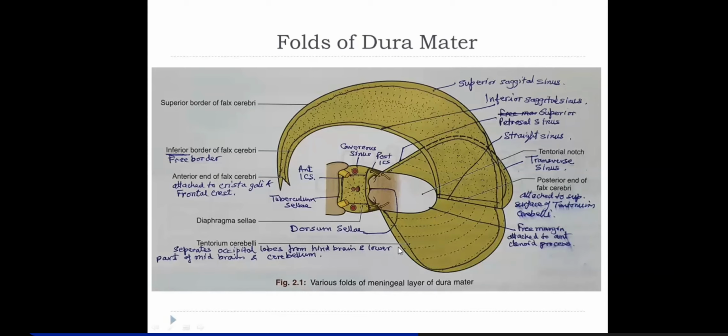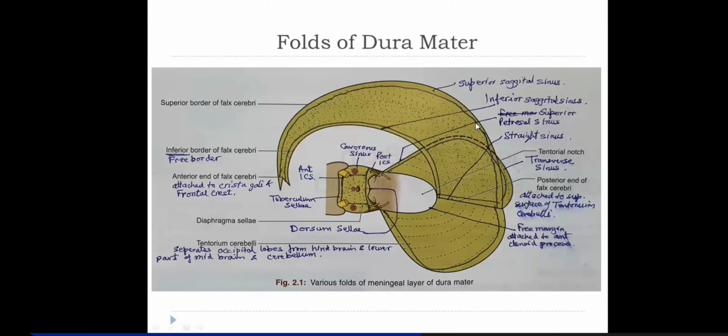These are parts of the posterior cranial fossa, which also lodges the lower portion of the midbrain. So the lower portion of the midbrain plus the hindbrain lie within this infratentorial cavity. The anterior end of the falx is attached to the crista galli, as well as the frontal crest, because you don't have a sagittal suture in the frontal bone.